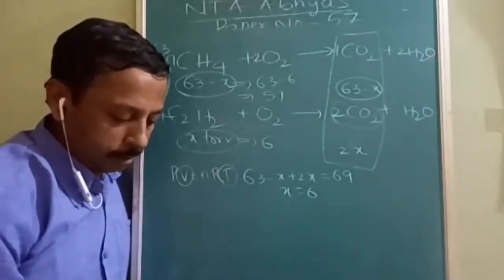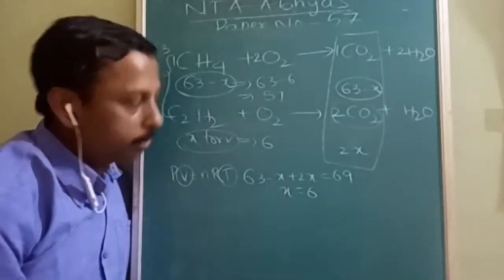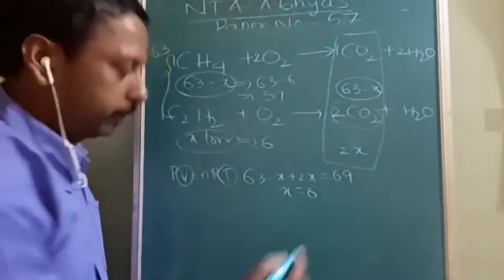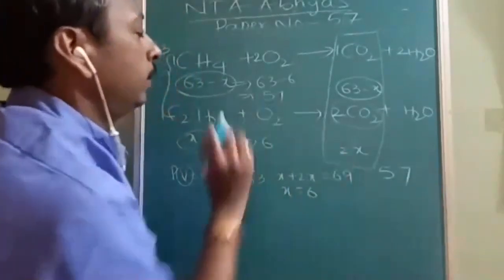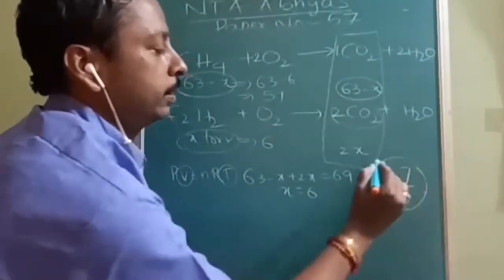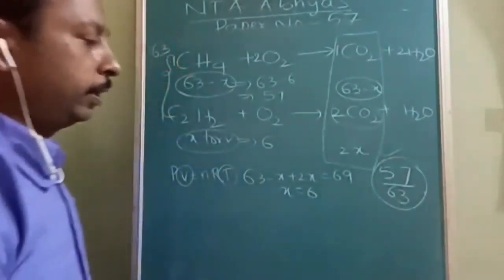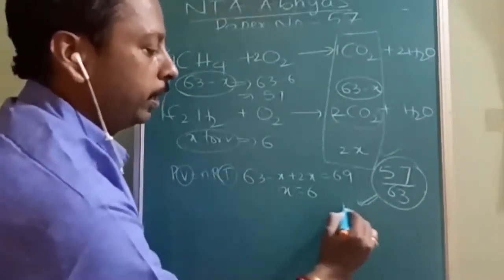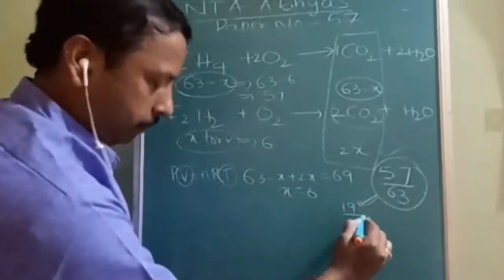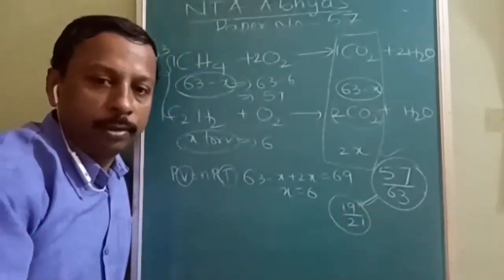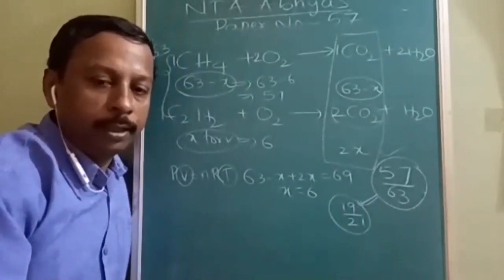What is the answer? 57 by 60. Uh, total moles are 63 only, no? So 57 by 63. 57 is its moles, total is 63. So 57 by 63 is the answer. Can you simplify it further? If simplified, it is going to give you 19 by 21. Okay, 19 by 21.